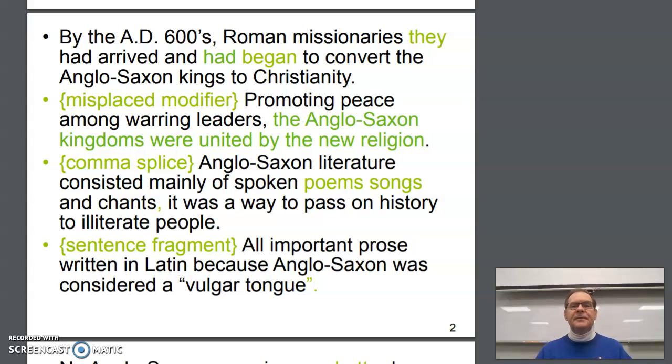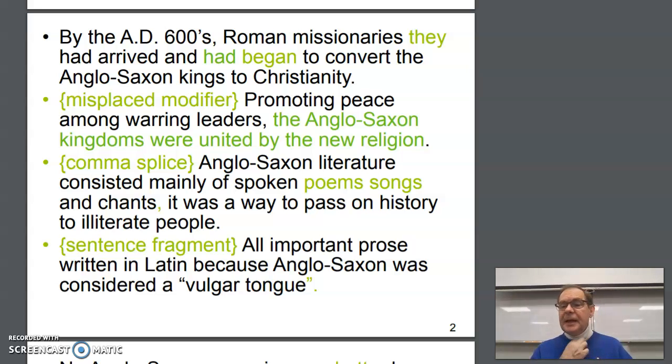Number 2, misplaced modifier. Promoting peace among warring leaders, the Anglo-Saxon kingdoms were united by the new religion. Okay, also in this one we have a passive voice sentence, which really is okay to use. It's just that if you have too many passive voice sentences in a paragraph, the paragraph gets very, very wordy. So let's see what we can do here. What was promoting the peace? Well, it wasn't the Anglo-Saxon kingdoms. They were the ones at war.